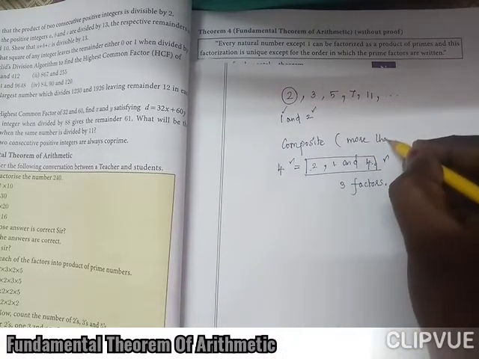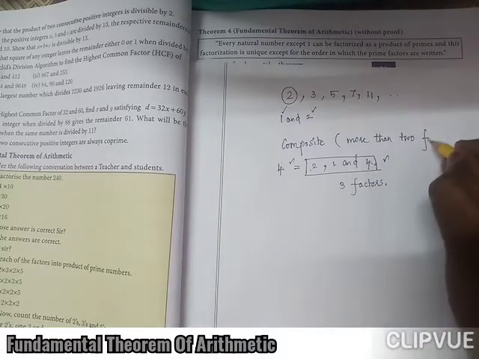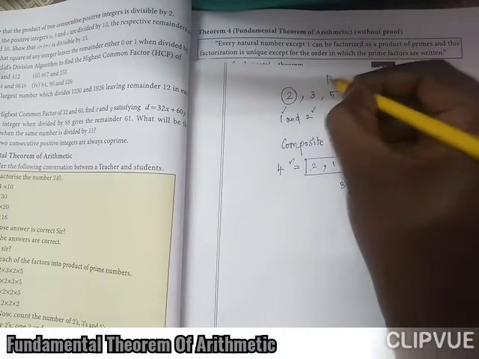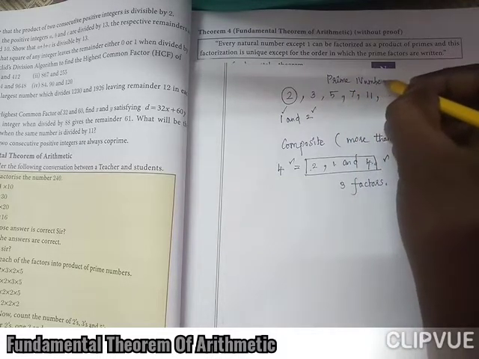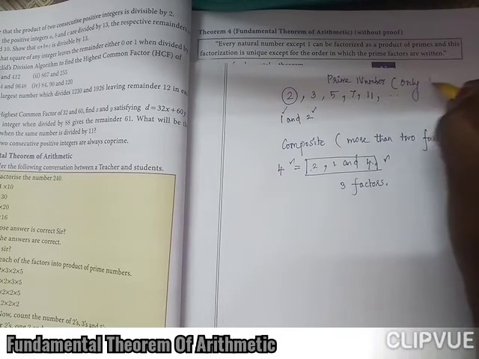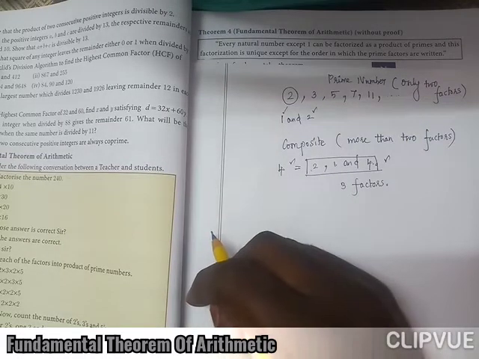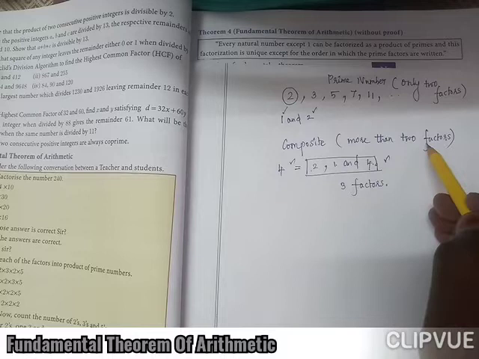A prime number has only 2 factors. I hope you understand the difference between only 2 and more than 2.